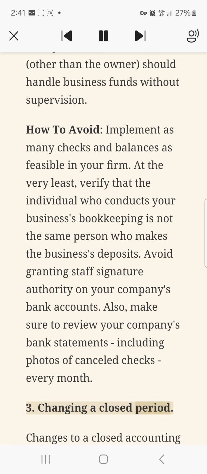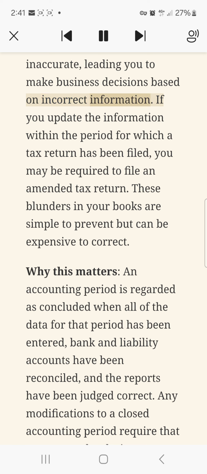3. Changing a closed period. Changes to a closed accounting period can cause your financial statements to be inaccurate, leading you to make business decisions based on incorrect information. If you update the information within the period for which a tax return has been filed, you may be required to file an amended tax return. These blunders in your books are simple to prevent, but can be expensive to correct.